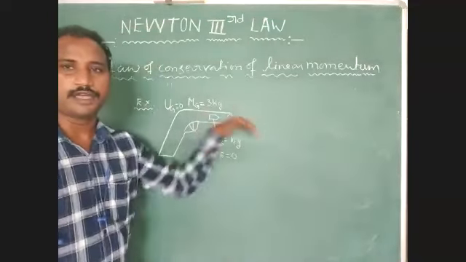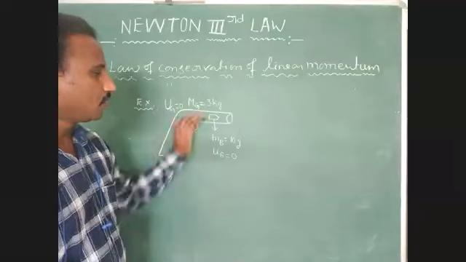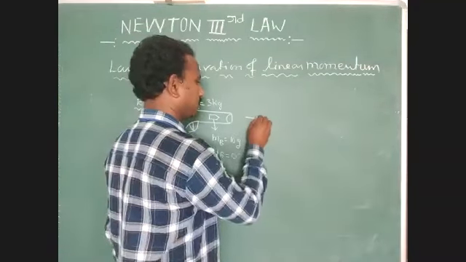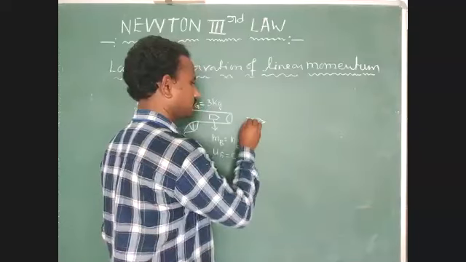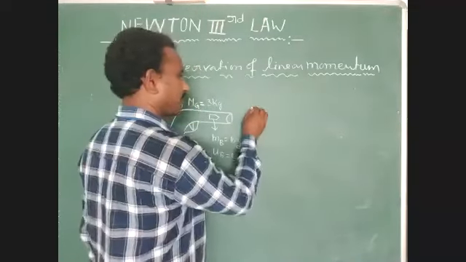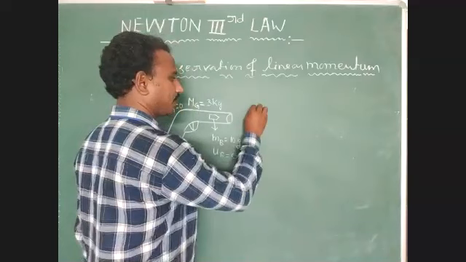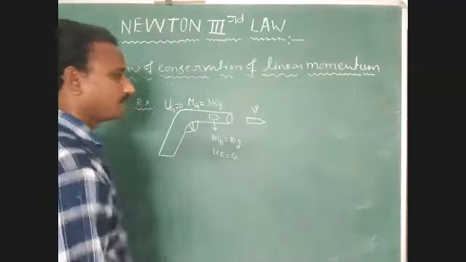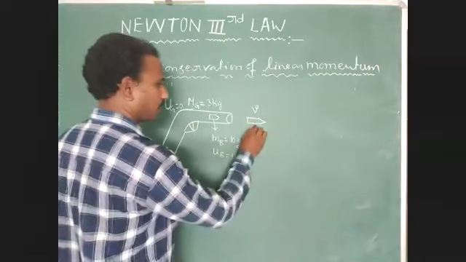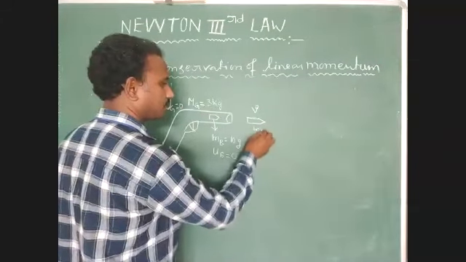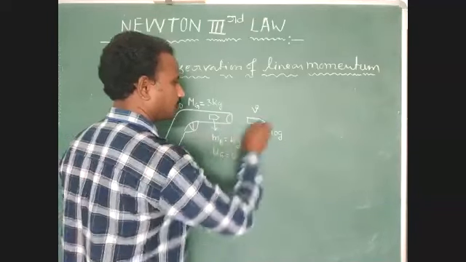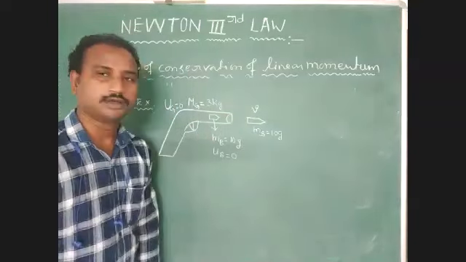Okay, after firing the gun, the bullet experiences an external force. Its final velocity is small v, and mass of bullet mb equals 10 gram.